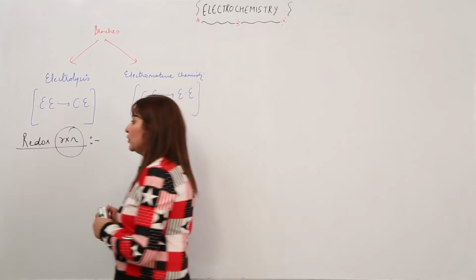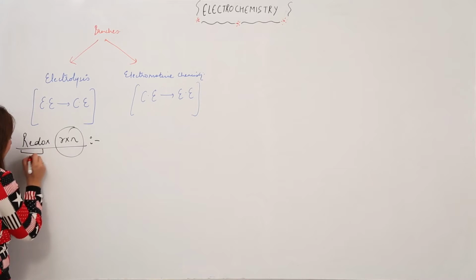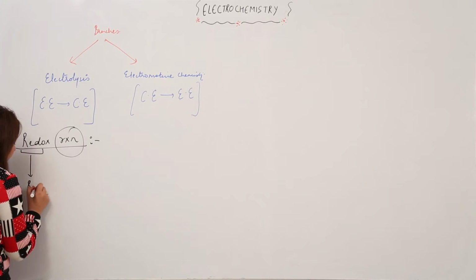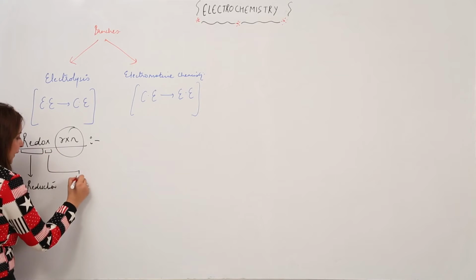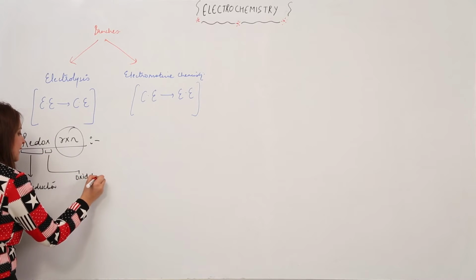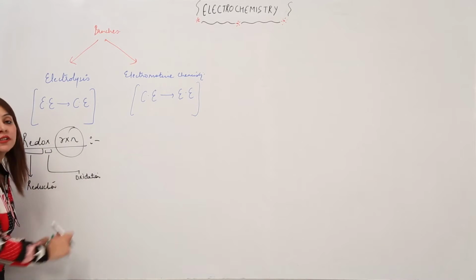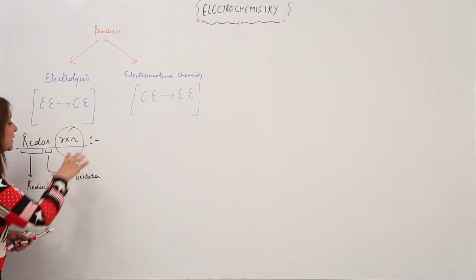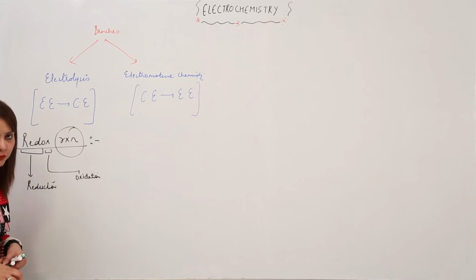This redox reaction is formed from, as the name suggests, RED meaning reduction and OX meaning oxidation. So the redox reaction occurs through reduction and oxidation. Before starting the redox reaction, we should be familiar with what reduction and oxidation are.